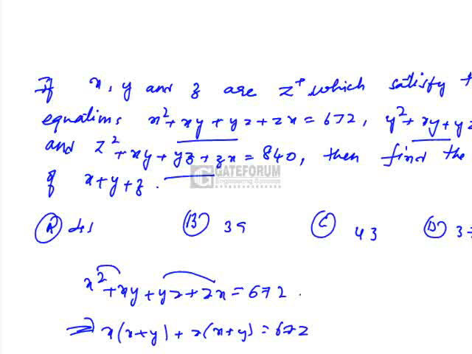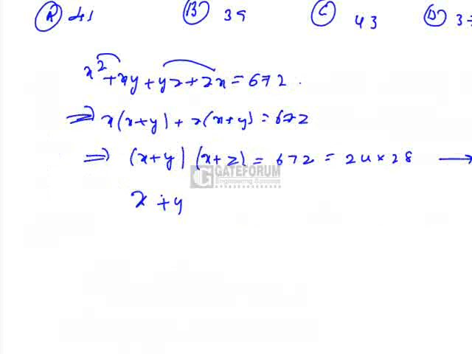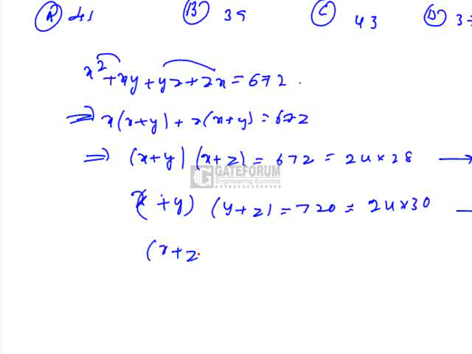Let it be equation 1. Similarly, I'll factorize the second and third equations. Obtain x plus y into y plus z is equal to 720, which can be written as 24 into 30. Let it be equation 2. Similarly, you'll get the third equation as x plus z into y plus z is equal to 840, which can be written as 28 into 30, equation 3.